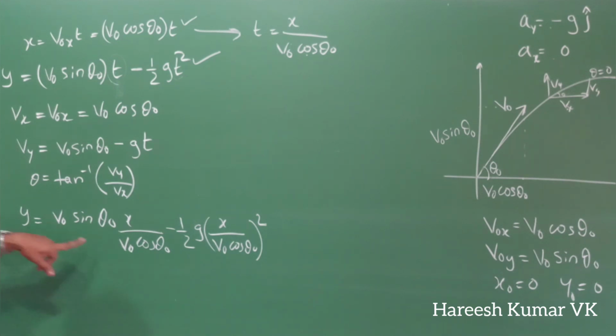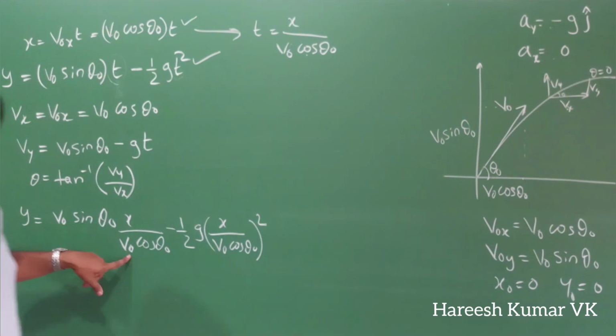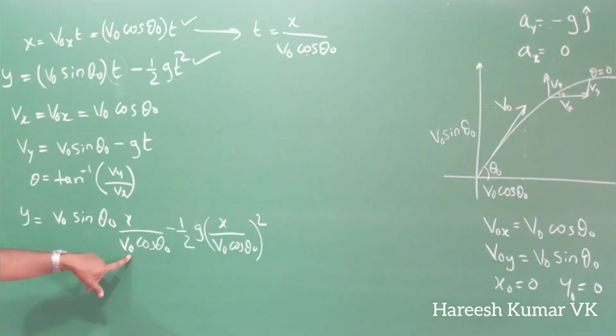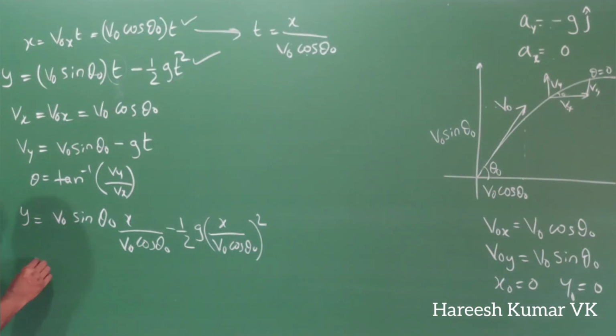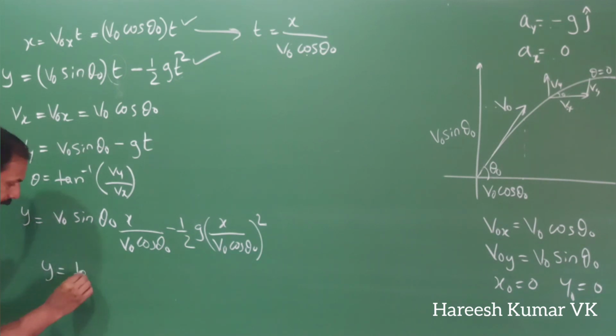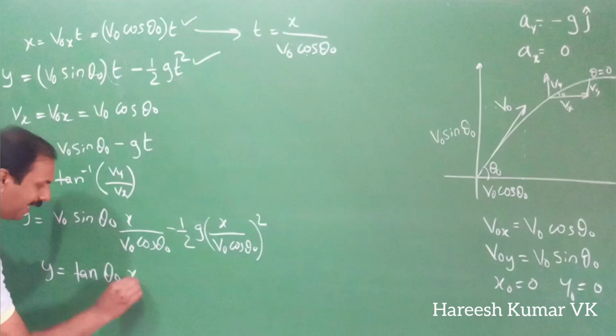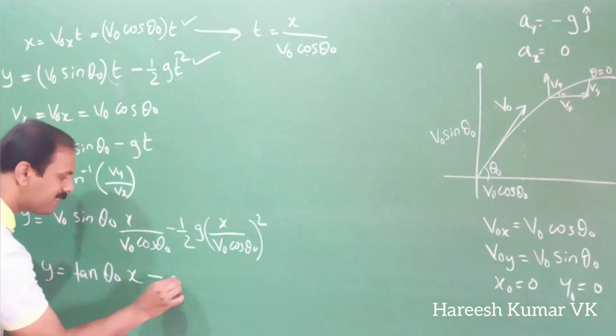Okay, and here one v0 is there, here another v0 is there. So we can cancel that one also. So finally what you can write is y is equal to tan theta 0 into x minus g.